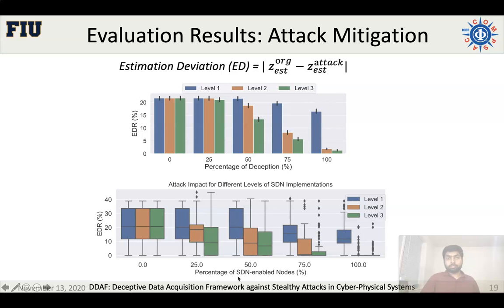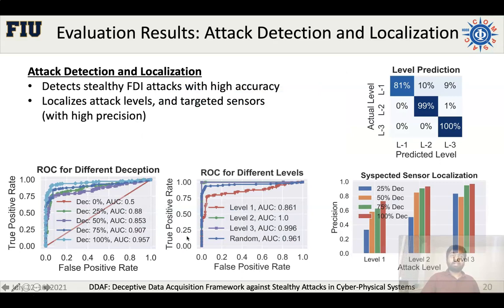And here we have the percentage of SDN enabled nodes. That means how many nodes should have the SDN or the deception capabilities. And we see that as we have more SDN enabled nodes, we can mitigate the attack impact to almost 0% for level 2 and level 3. But for level 1, the impact remains still a little bit higher than level 2 and level 3. However, even though for level 1 the attack mitigation is not that efficient, the detection and the localization is quite efficient for all of these levels.